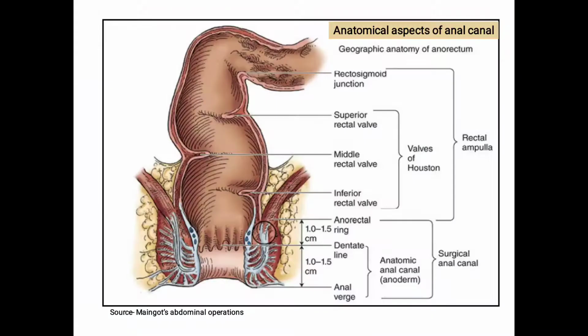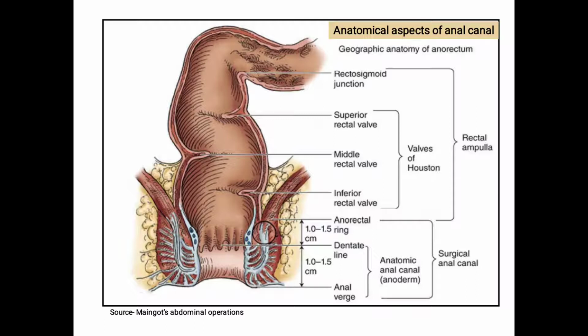So students, for the dentate line, we will see this diagram. Now in this diagram, students, the length of the anal canal is about 3 to 4 centimeter. In different books there are different lengths mentioned, but usually it is 3.5 to 4 centimeter. Now the anal canal is divided into upper half and the lower half.